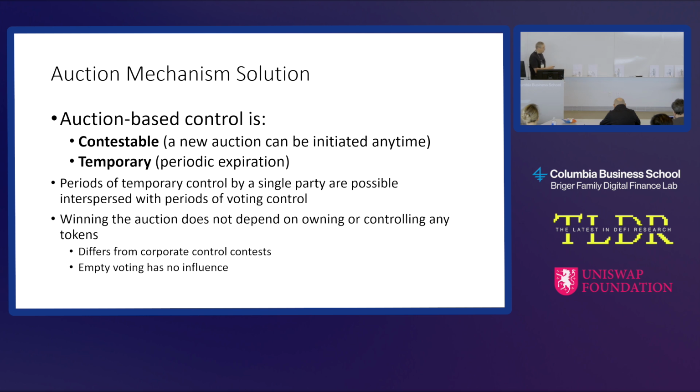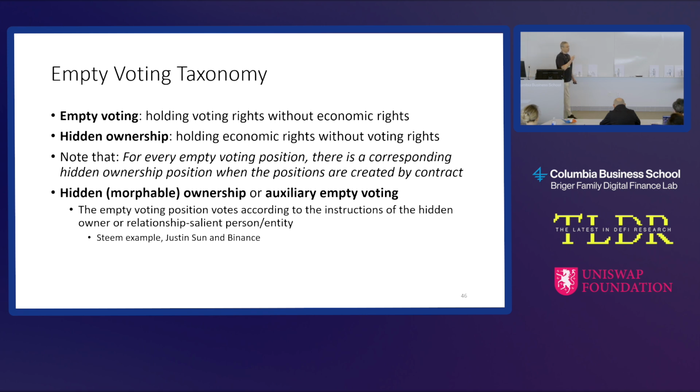Now, one important feature is that winning the auction does not depend on owning or controlling any tokens. This is very different from corporate control contests, which depend entirely on how many shares people own. Another important feature is that empty voting has no influence. Many people in the room are probably already familiar with empty voting. What is that? It's holding the voting rights in the tokens we're talking about here without having the economic rights.